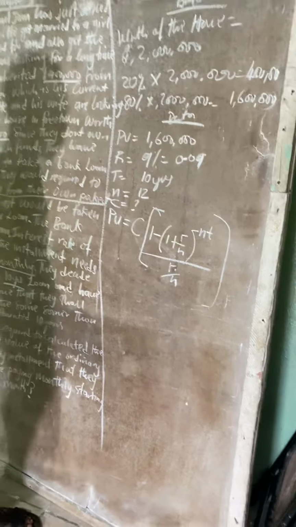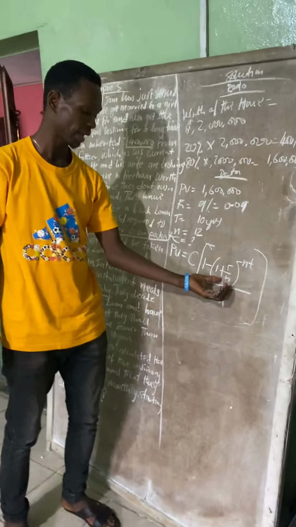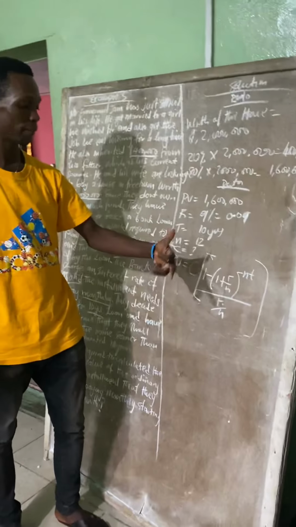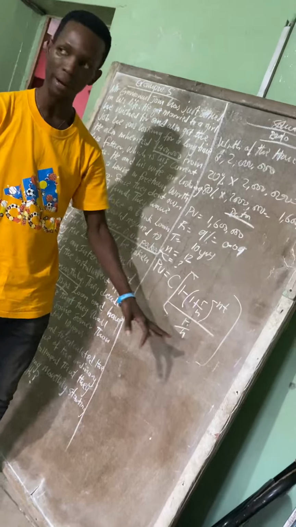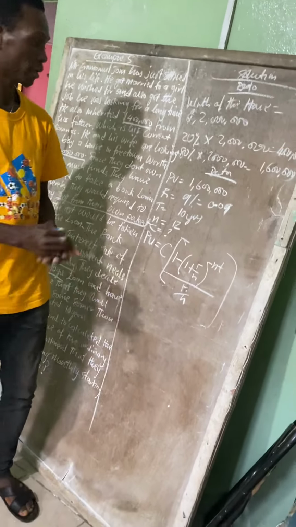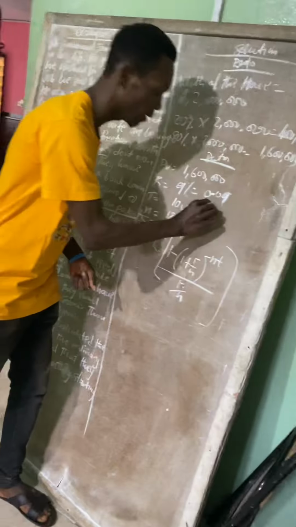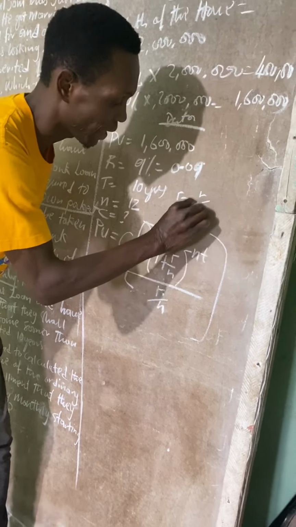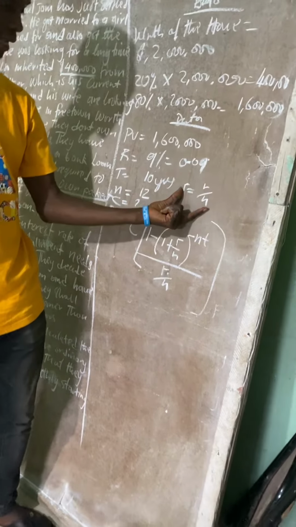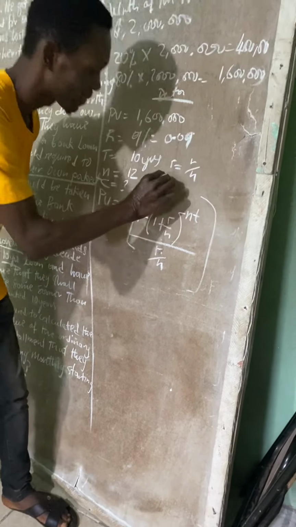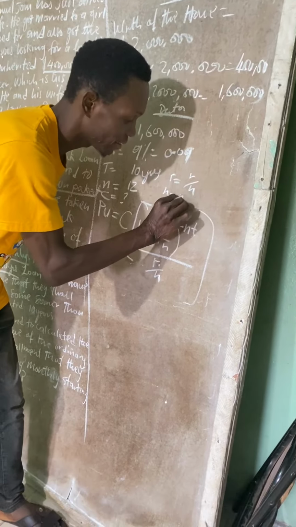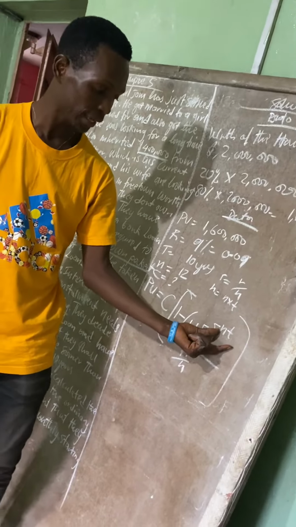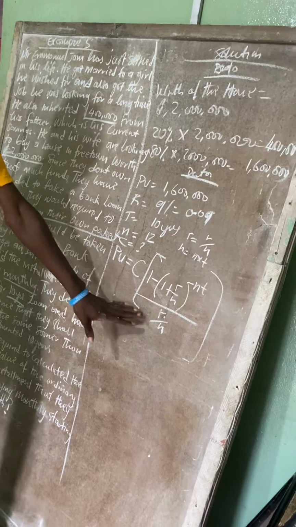Please, I don't want you to be confused with this formula because I placed n and t here. Normally the formula you will see is 1 minus 1 plus r raised to the power minus n, all divided by r. So it is the same. Even if you use that formula, you have to find r, where r is equal to r upon n, so you should have worked it out aside and just bring it here. And also the n is always equal to n times t. So don't be confused with this formula, it's just the same.